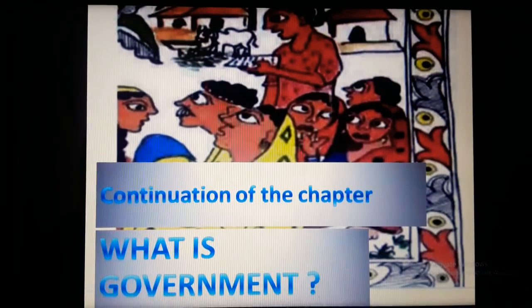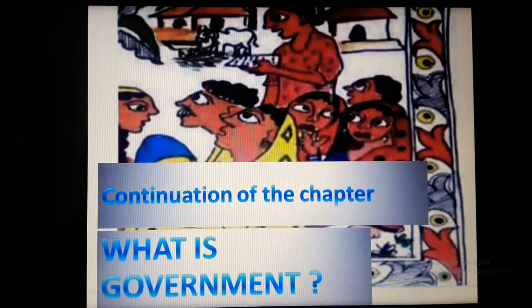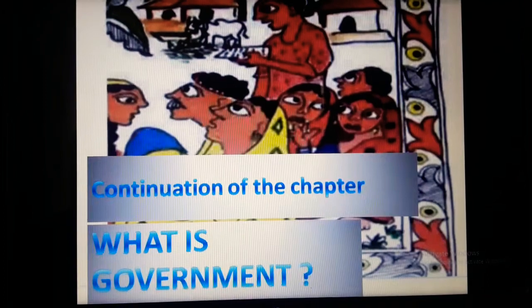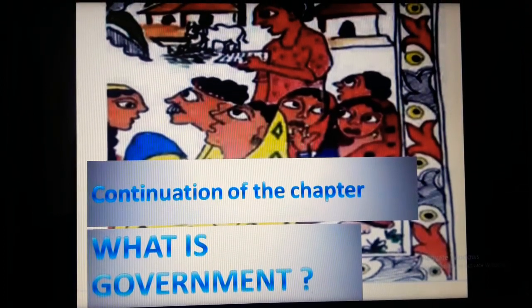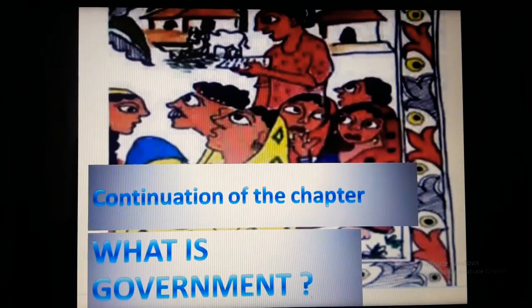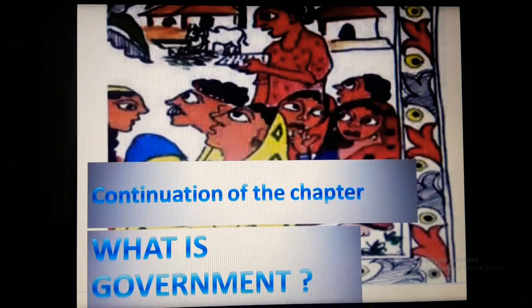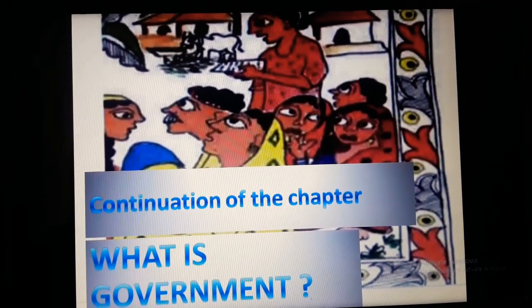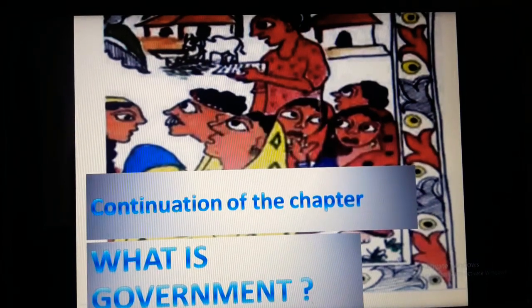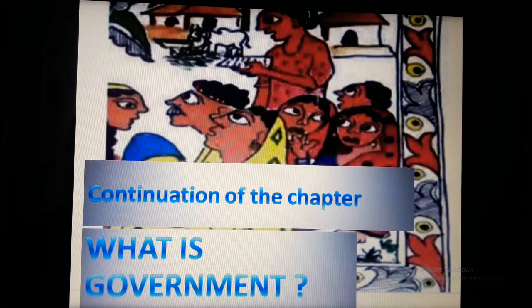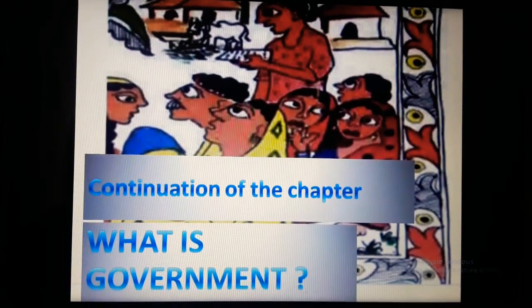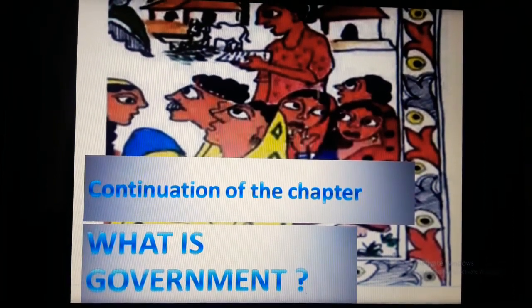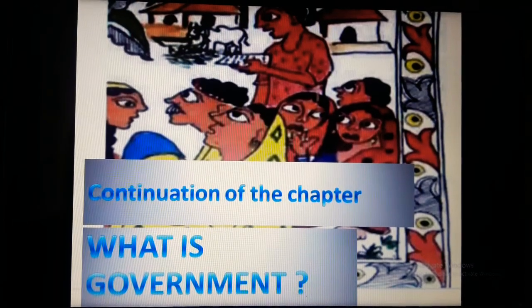We'll continue with the chapter, what is government. In our previous class we have studied what is government and what are its various functions. You have seen government performs so many functions in a country, different types of functions. How is it possible for a government to perform so many functions at a time? We will read about this in detail in this lesson.